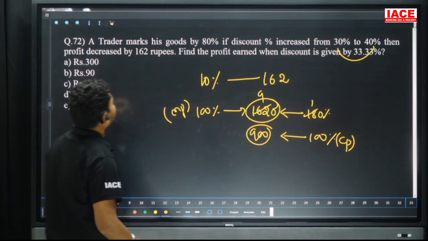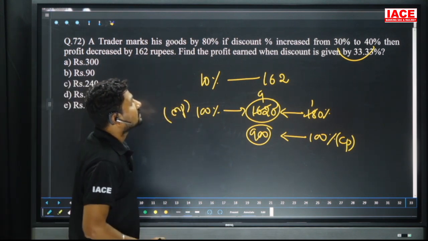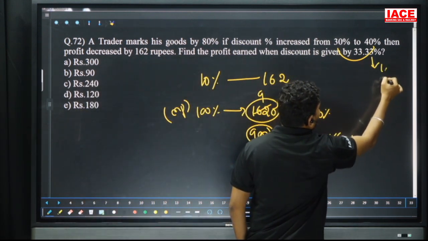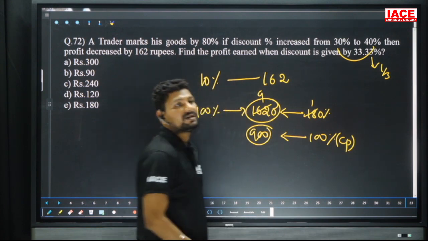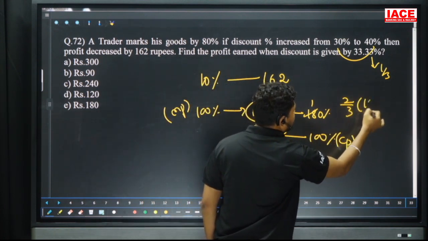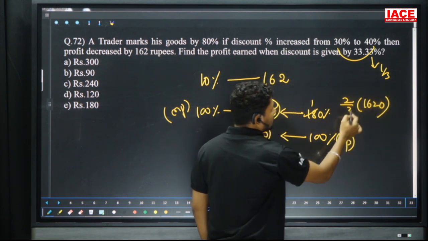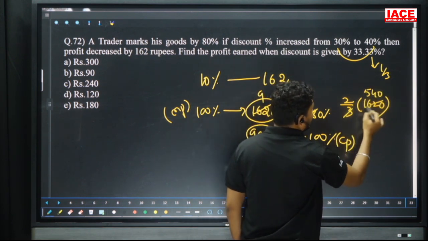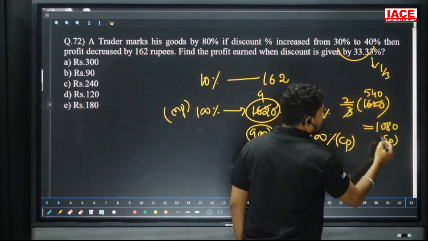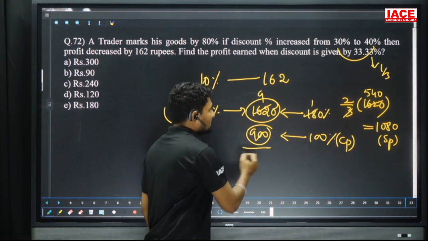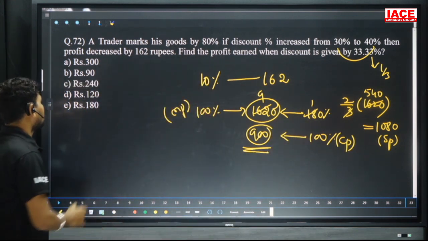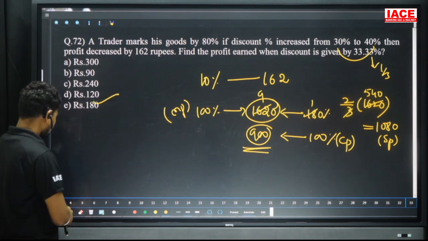What is the question they are giving? Find the profit earned when discount is given by 33.33 percentage. 33.33 percentage is equal to 1 by 3 discount. 1 by 3 discount means you are selling for 2 by 3. Then 2 by 3 of 1620. Cancel the numbers here: 3 fives are, 3 fours are, and 0. So 540 into 2 is equal to 1080. The new selling price is 1080. Cost price is 900. 900 became 1080, so 180 rupees is the profit. Our option is E.